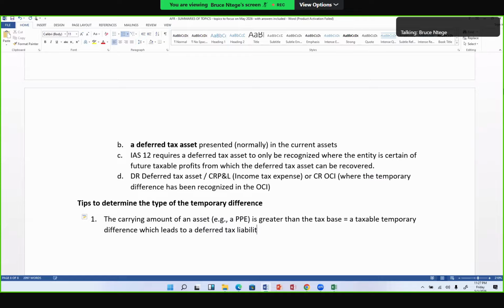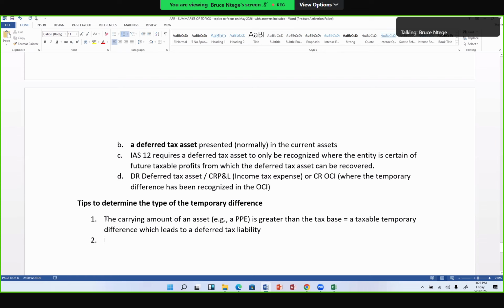The moment I say that the carrying amount I have computed, or the carrying amount I'm given, of an asset in the balance sheet is bigger or higher or greater than the tax base I'm given, then I have a taxable temporary difference for which I'm going to apply the tax rate to compute that deferred tax liability, which I'll present in the non-current liabilities. Okay. The opposite is true.